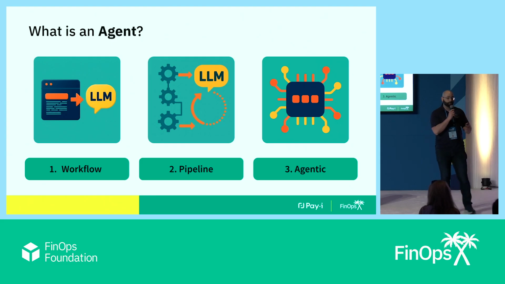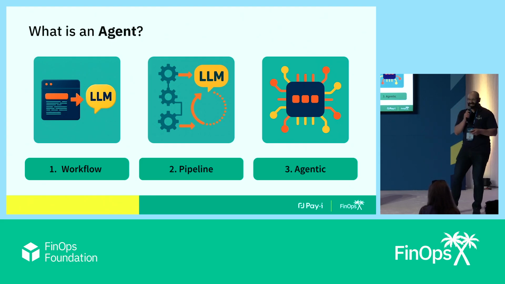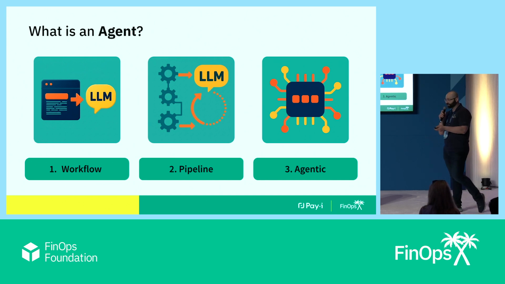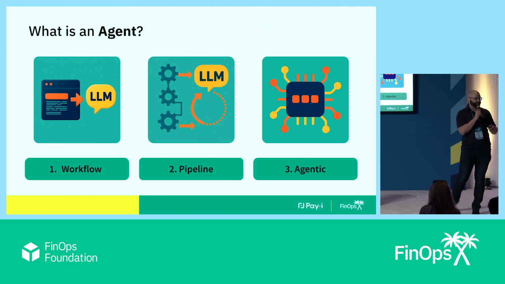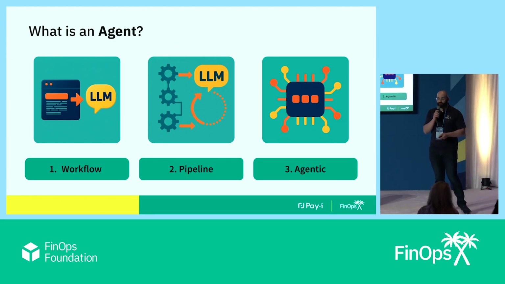Second is a pipeline. Most chatbots are pipelines. That's when I've got a series of LLM calls or RAG calls and things that are always running in exactly the same set of steps. Number two is far and away the most common, particularly for enterprise use cases. And number three is something that is actually agentic, where I've got a variety of tools. It's making decisions at runtime. It's deciding where it wants to go off and execute things.